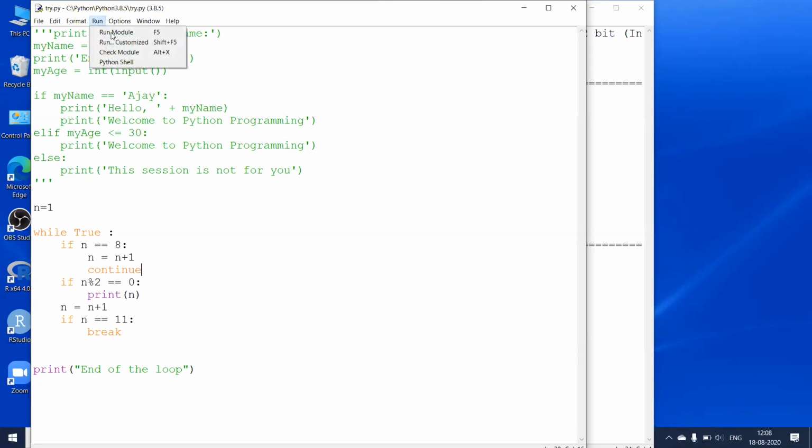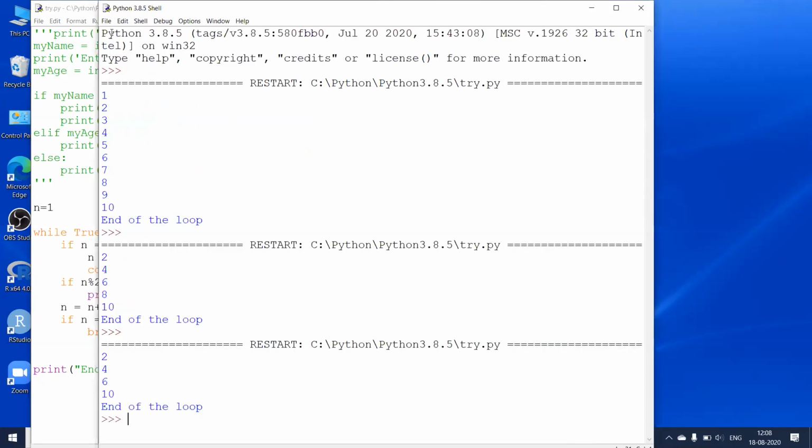And whether it is skipping 8, yes, you can see this. I get 2, 4, 6. Now, when it is 8, it did not print anything. It just incremented the value of n and continued. So it went back. Then again, it checked for the value of n and then so on. Okay.